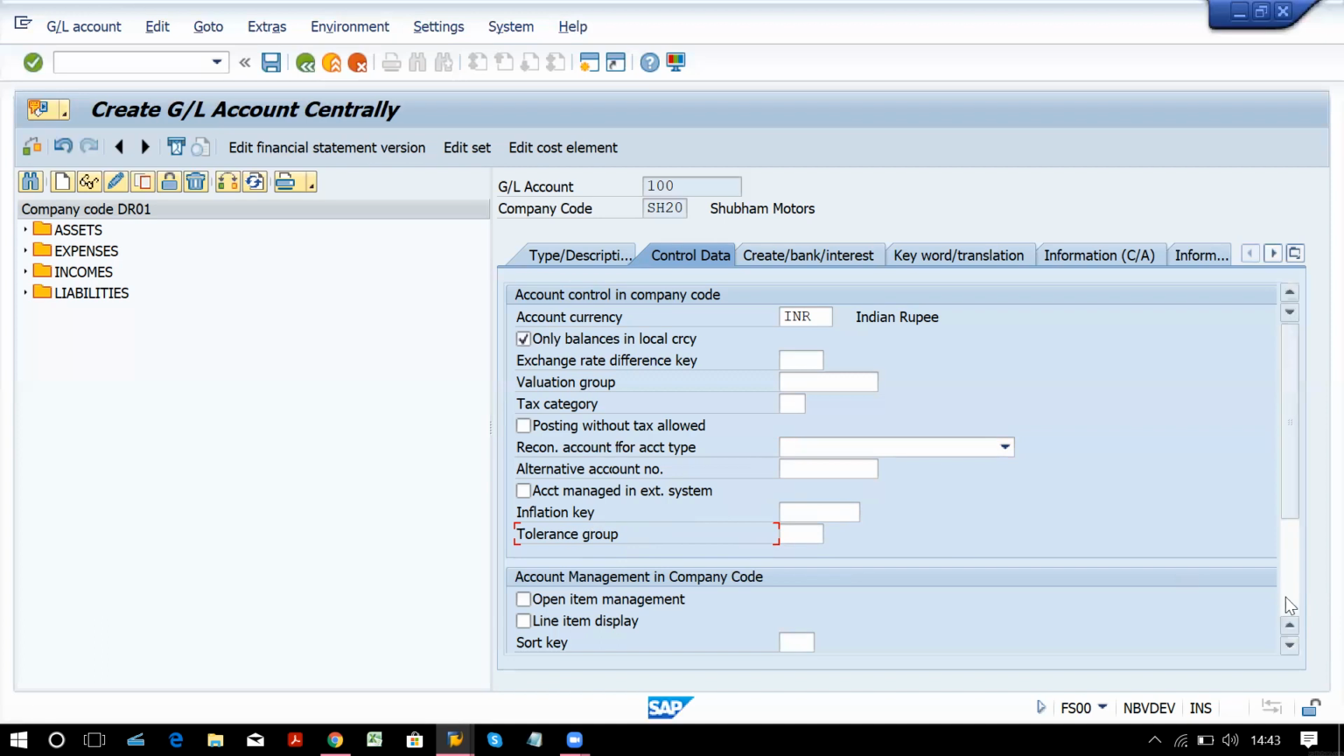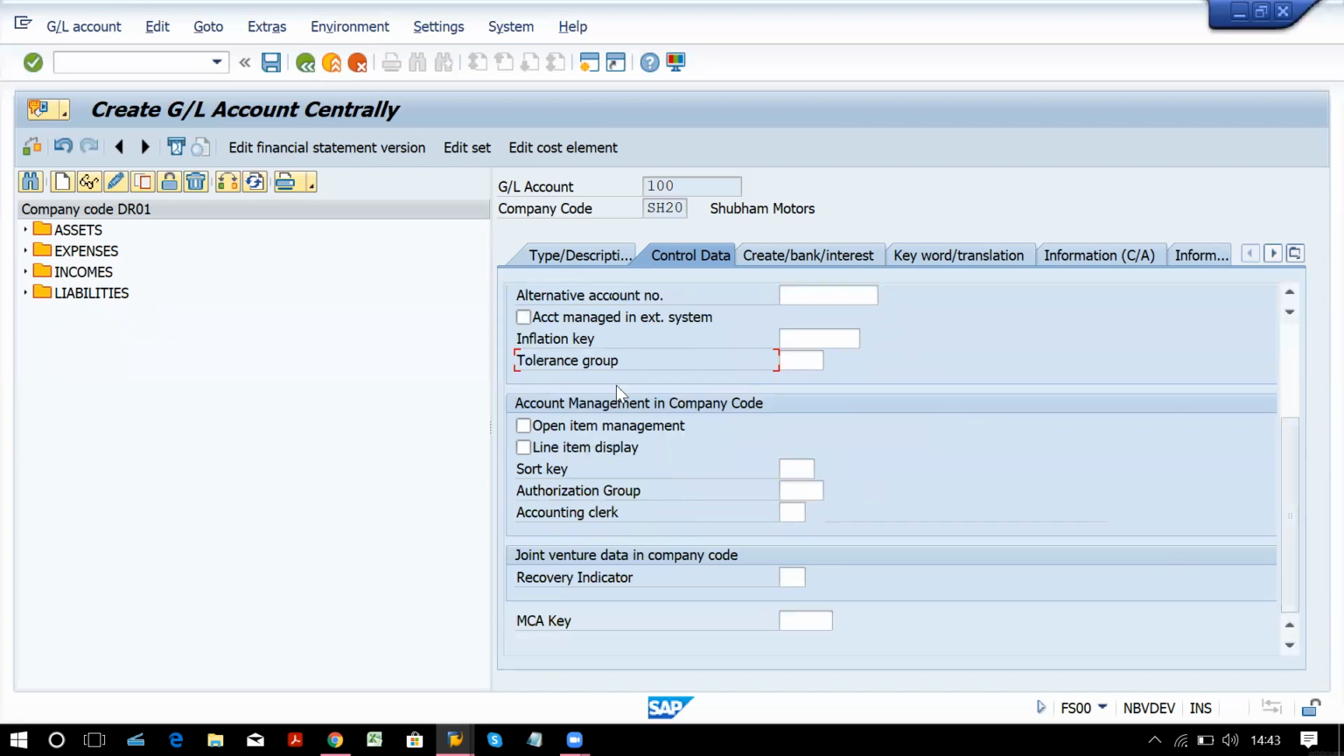Open item management is important as per interview. Open items: if you have unpaid invoices, generally you make payment and post the payment entry, and it will clear automatically. But if you tick this, it will not clear automatically and you have to manually clear them. Generally, we use this for GRIR accounts, goods receipt, invoice receipt accounts, or stock or inventories account. So manually we clear these stock or GRIR accounts.